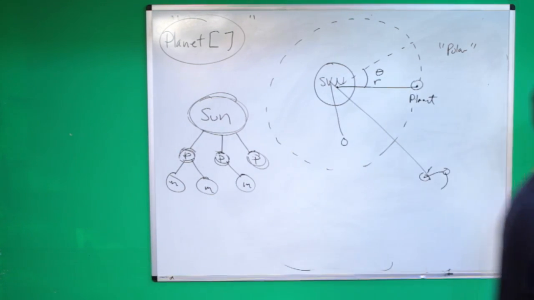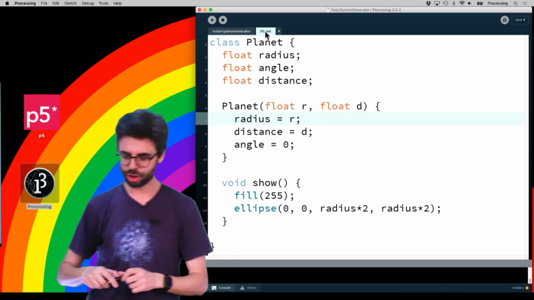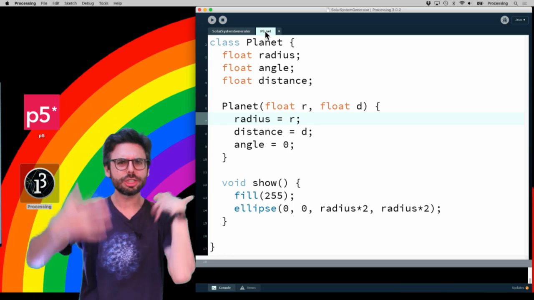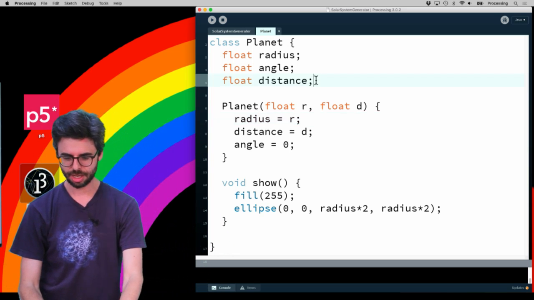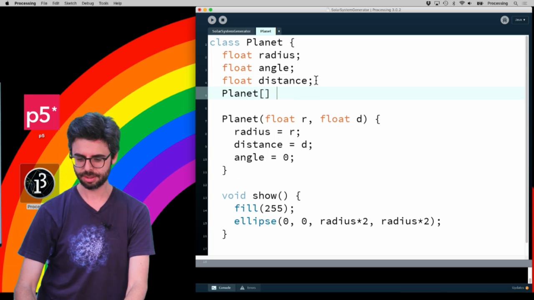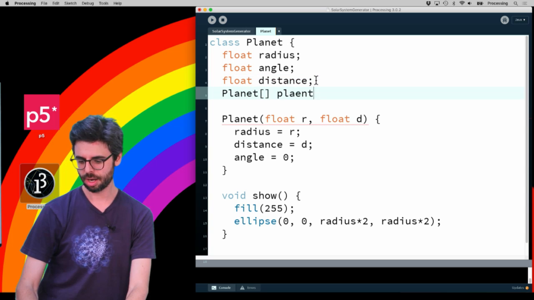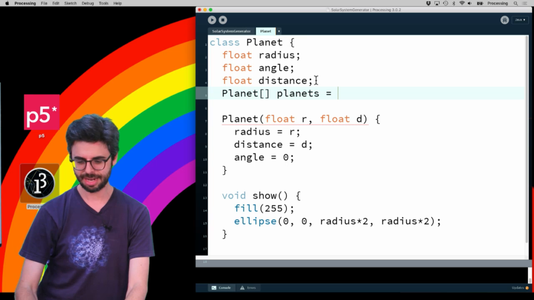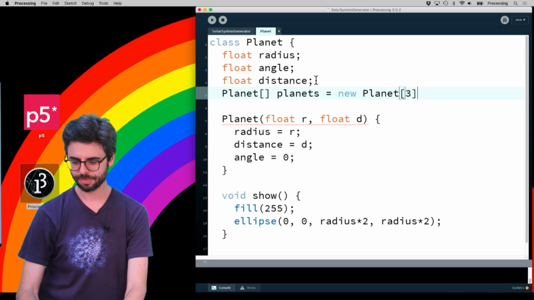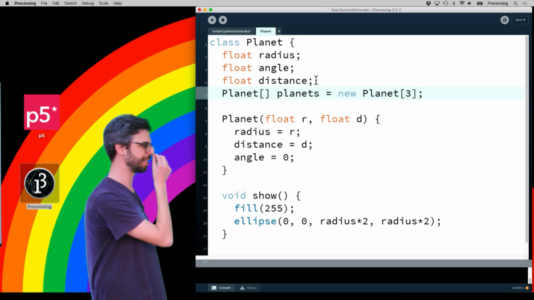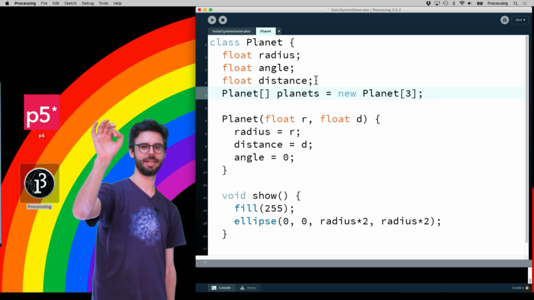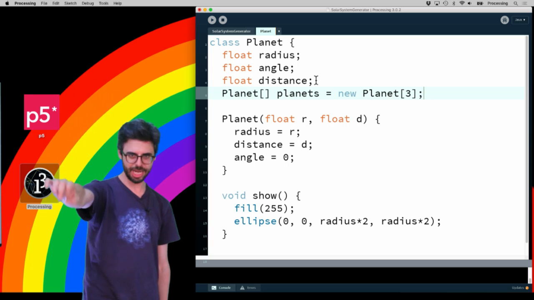So each planet should, inside of itself, recursively, self-referentially, store a reference to an array of planets. Now, I'm going to be very simple about this and just say every single planet gets 3.